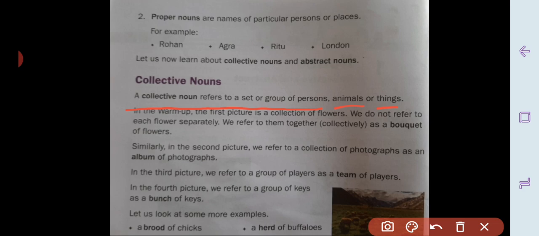For another example, if we talk about group of flowers, collection of flowers, what will you call that? Bouquet. So the word bouquet is collective noun. If we talk about animals, group of animal, we call that herd. So the word herd is collective noun. So in short, collective noun is collection of anything, right? Word that is the collection for person, animal, etc. Those words are collective noun.